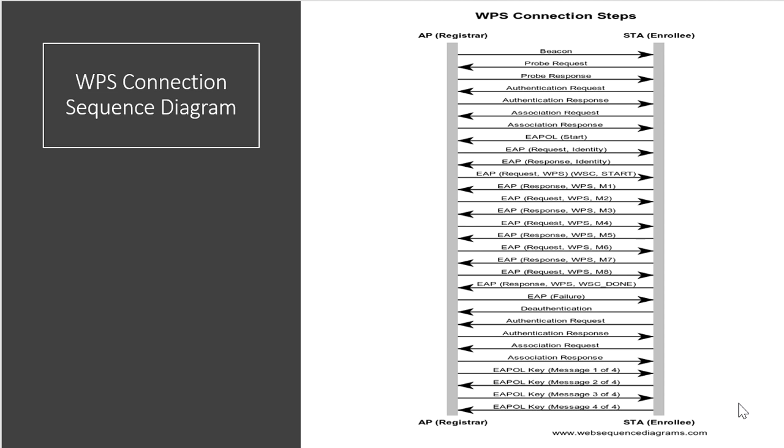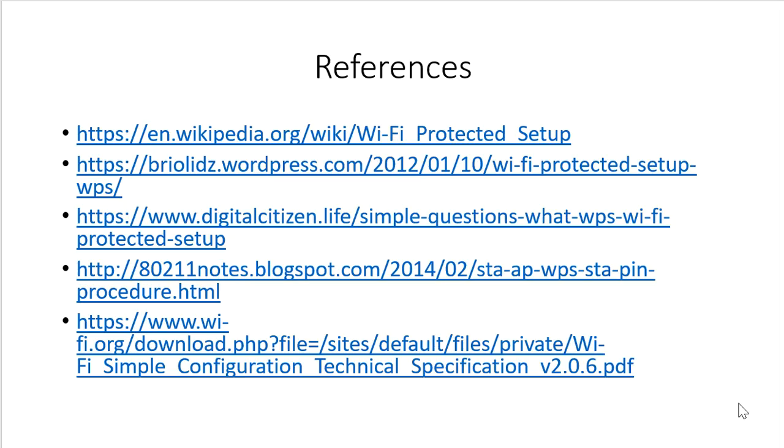I hope this will be helpful for you to understand how things are happening in WPS: what the methods are, what the types are, what the underlying protocol behind that is, what message exchanges are happening, what kind of message is happening, how you will look into the sniffer as a technical person, and finally the sequence diagrams. And there are the references. I took the concepts from these, so you can go through these things. From this you can get all the information also.